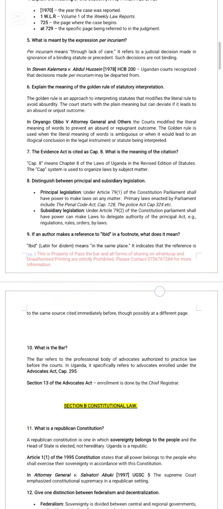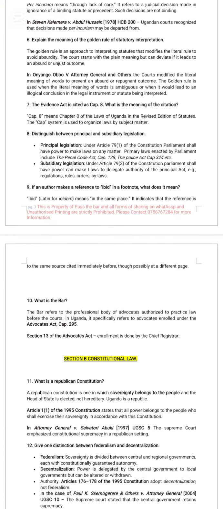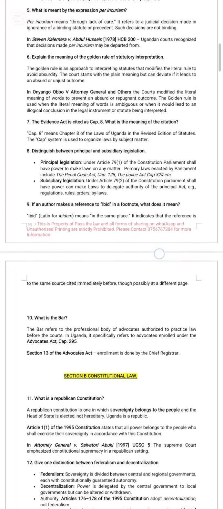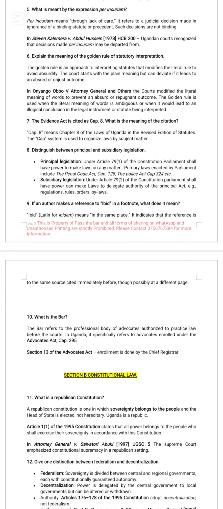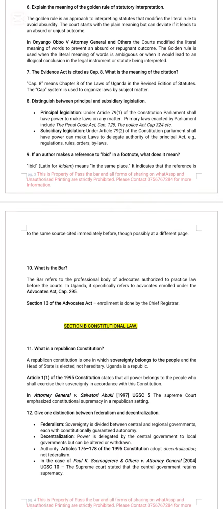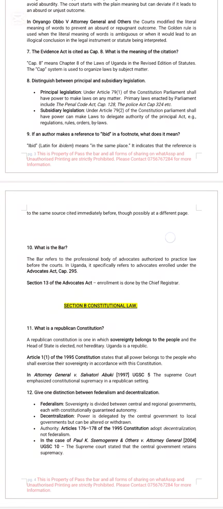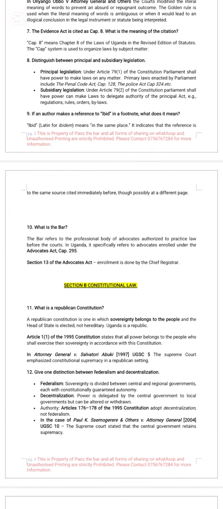Explain the meaning of the golden rule of statutory interpretation. We look at the case of Oloka Onyango versus Attorney General and others, and also Tinyefuza versus Attorney General. The court explained the golden rule and also the literal rule. The golden rule is an approach to interpreting statutes that modifies the literal rule to avoid absurdity. The Evidence Act is cited as Cap 8. What is the meaning of the citation? Cap 8 means Chapter 8.